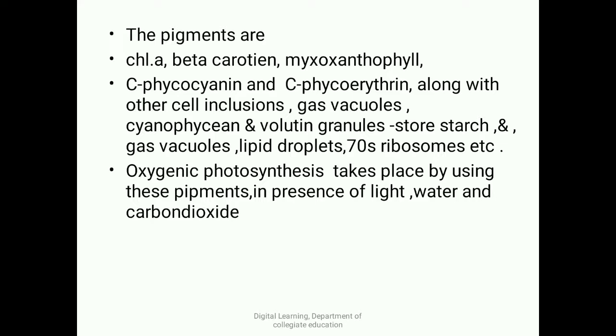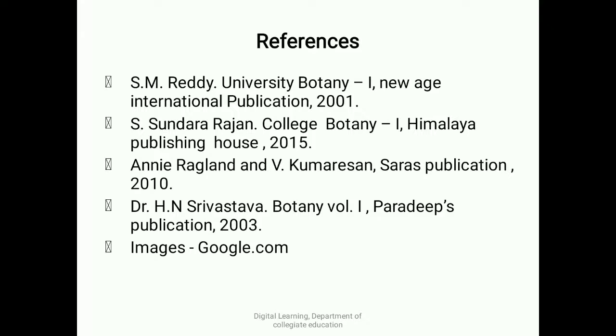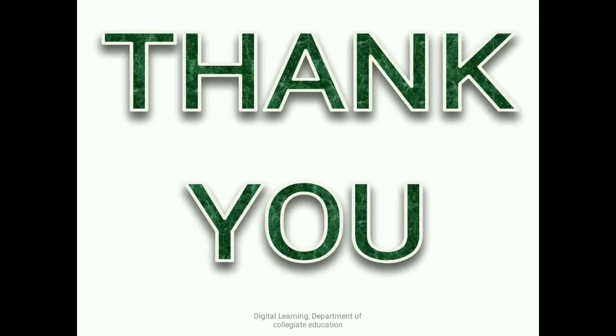And in this case, oxygenic photosynthesis takes place by using these pigments in the presence of light, water and carbon dioxide. So here the carbohydrates are prepared. These are the important points you can see in the typical cyanophycean cell.